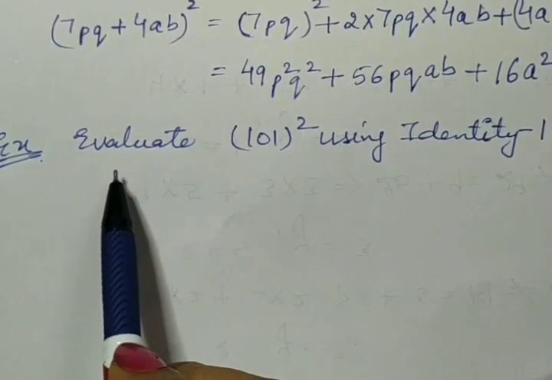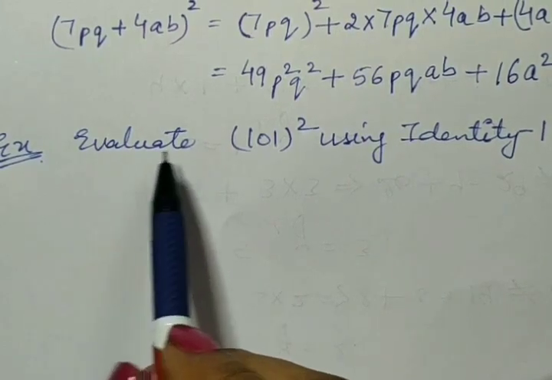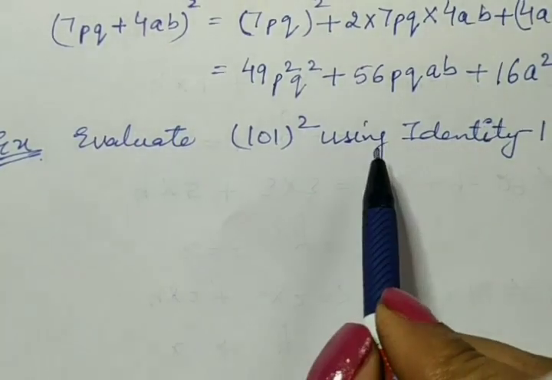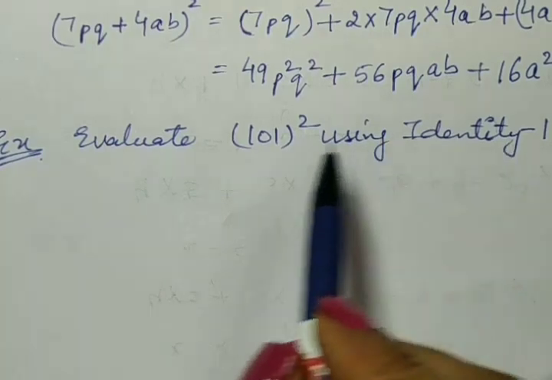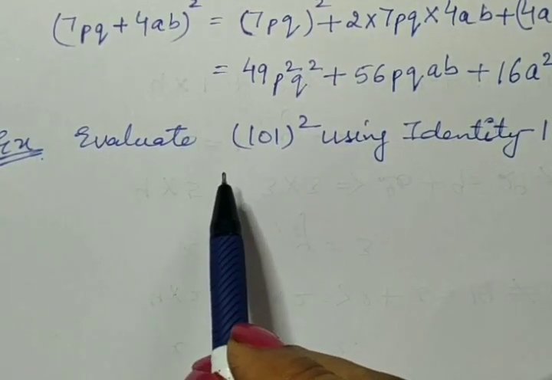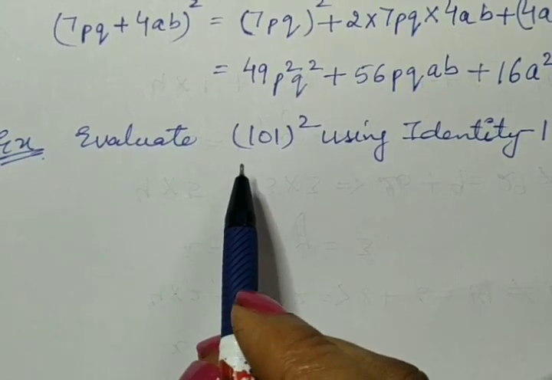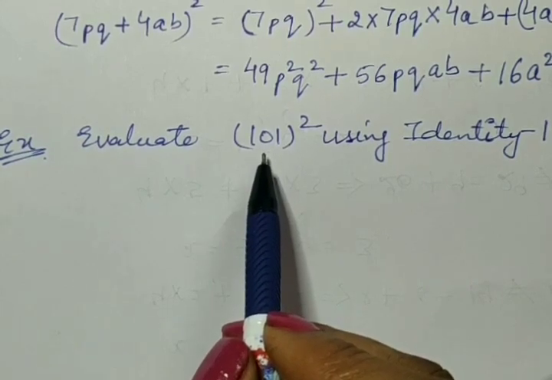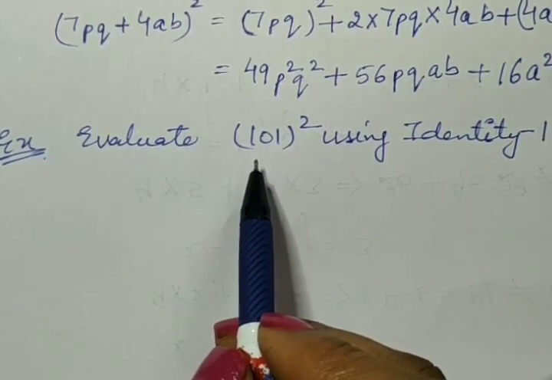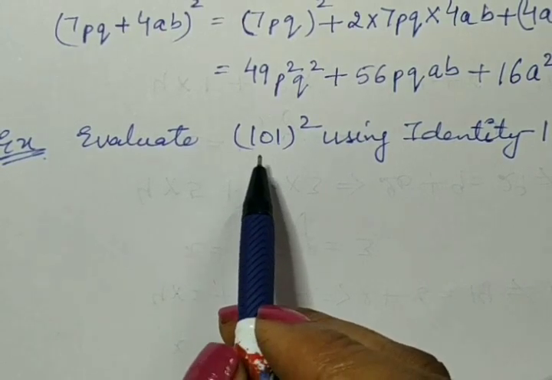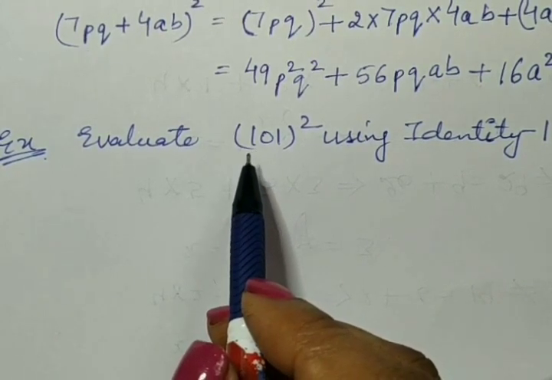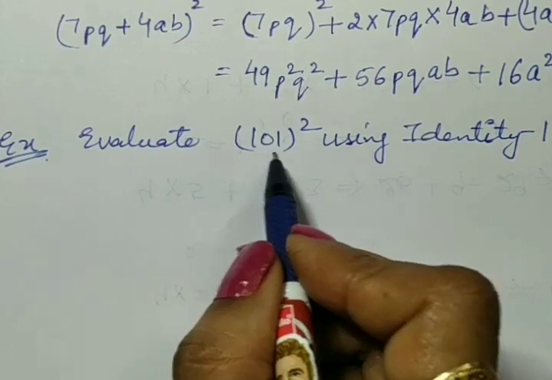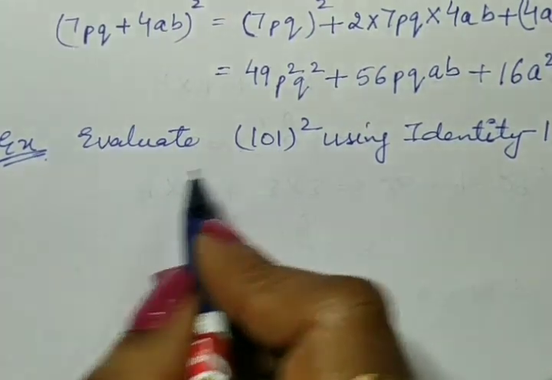Let's do another type of question. In this, we have to evaluate 101 square using identity first. When we have to use identity first, the algebraic expression must be in binomial form. It means there should be two terms. So we have to convert 101 in binomial form, and we have to make a form whose square we can easily find out, like square of 100 is easy to find, that is 10,000. So we have to convert this 101 in binomial form. Let's see how.